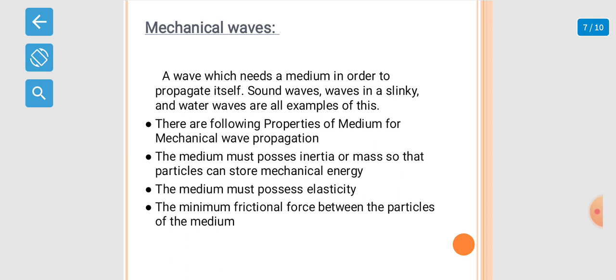There are the following properties of a medium for mechanical waves to propagate. First, the medium must possess inertia or mass so that particles can store mechanical energy. And second, the medium must possess elasticity and minimum frictional force between the particles of the medium.